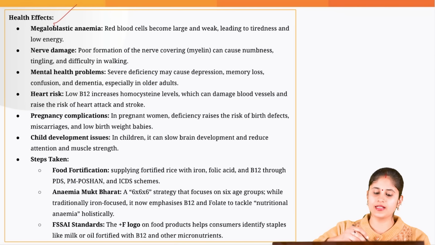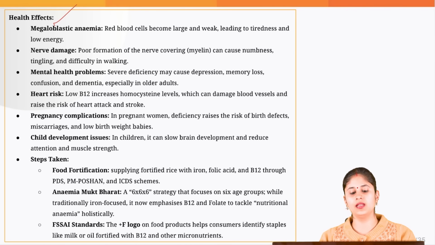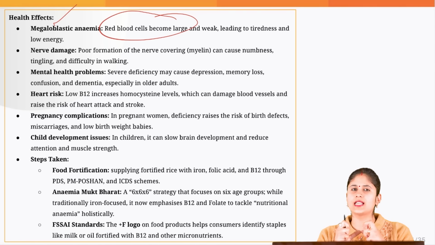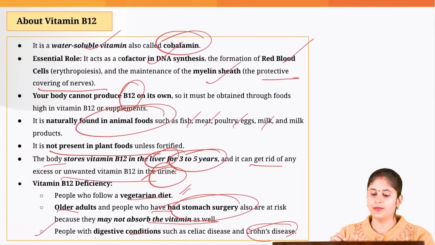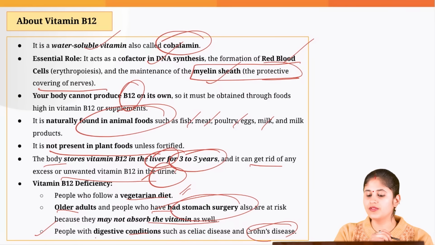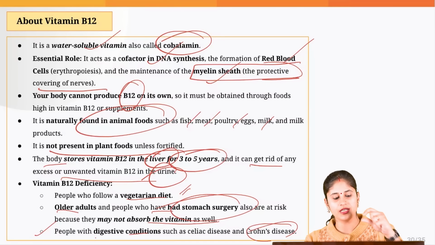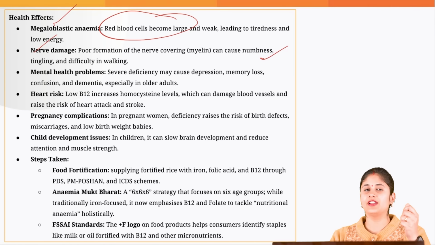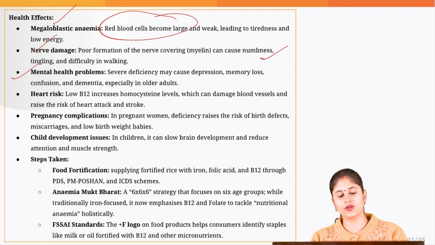Now what are the health effects if there is deficiency of this particular vitamin? What would happen? The red blood cells become large and weak and you will constantly feel fatigue and tired. Then it could lead to nerve damage, because as I told you, it plays a major role when it comes to formation of your myelin sheath, which is the protective sheet covering the nerves. So it can cause numbness, tingling, difficulty in walking. Okay. Then mental health problems could also be there.